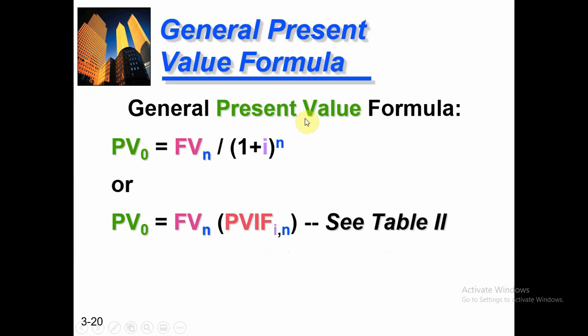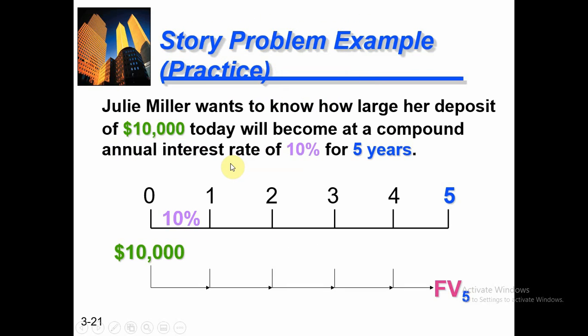Here is the general present value formula which we can use to calculate the present value of our future amount. PV0 is equal to FVn divided by (1 plus i) to the power n. PV0 represents today, and FVn is the future value of n time periods, 2 years, 4 years, it's up to you. Or PV0 is equal to FVn into PVIF. There is also a table where we can see the values as well. First we use the general present value formula.